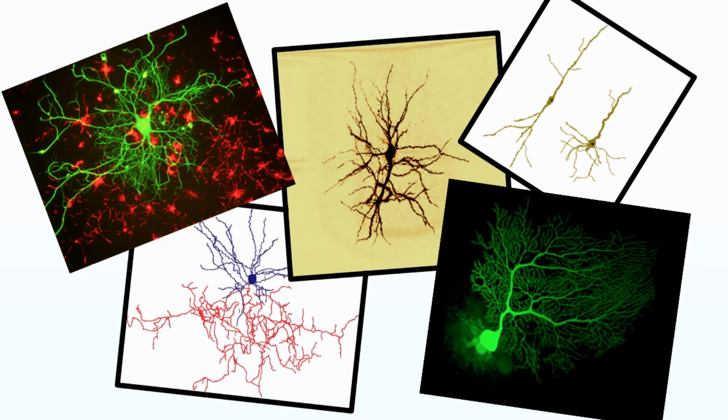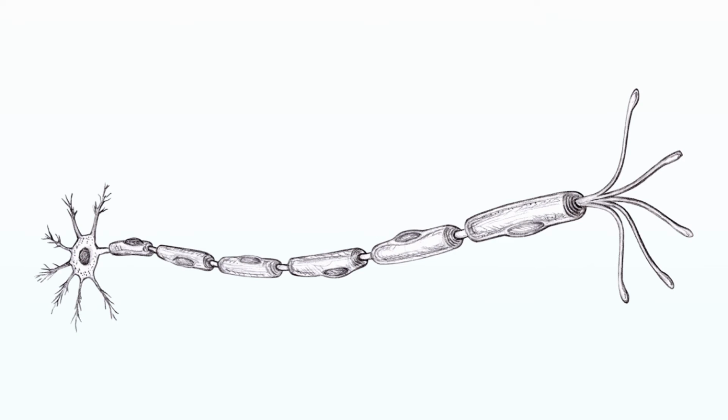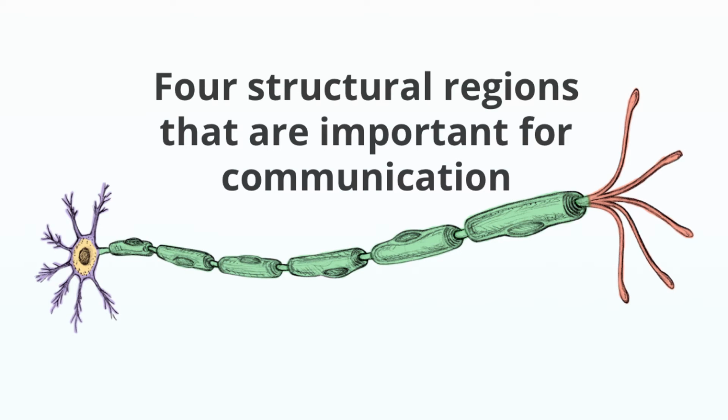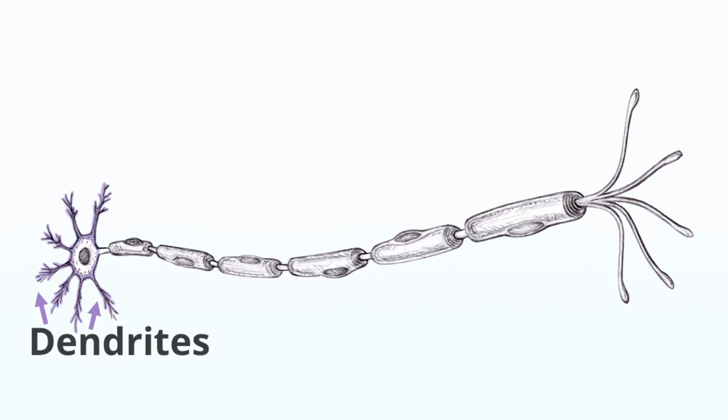There are many different types of neurons that vary in shape and size. They commonly have four structural regions that are important for communication. Dendrites are the branched extensions of a neuron. They detect the electrochemical stimulation transmitted by upstream neurons and pass the signal to the cell body.